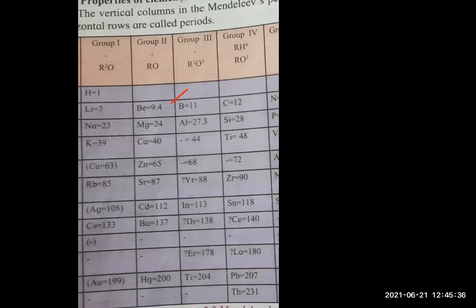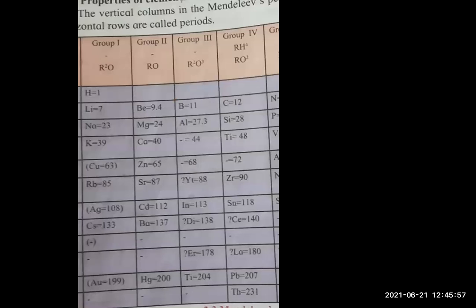And beryllium was placed before boron. Previously it was not before boron. Now he placed it before boron. So that is an important thing he did. That is why that is the first merit of this table.